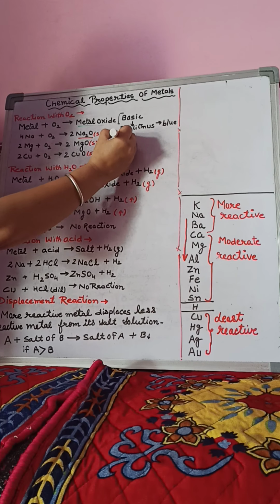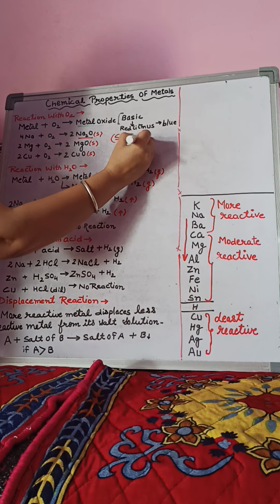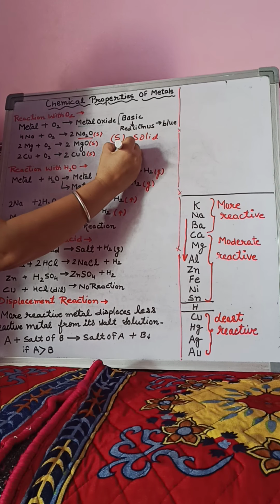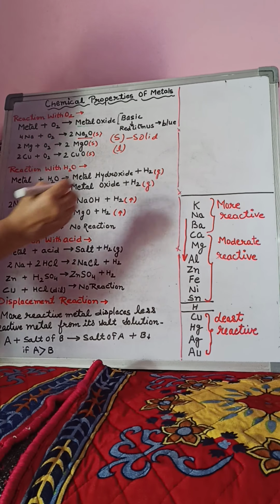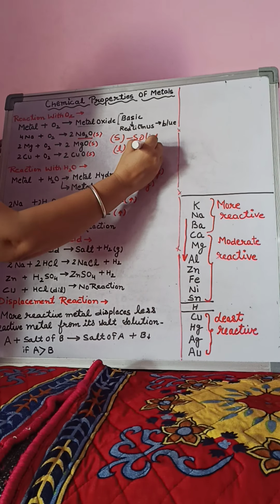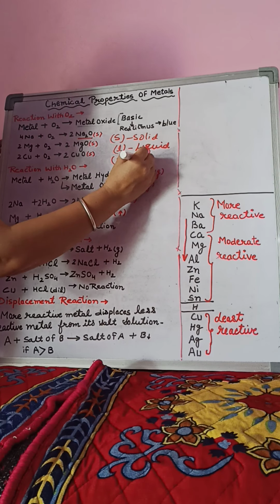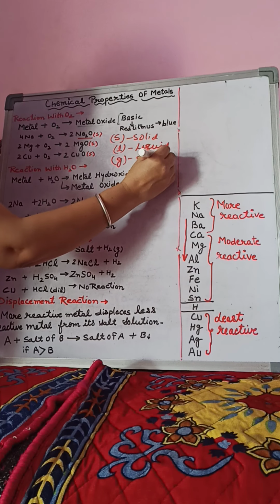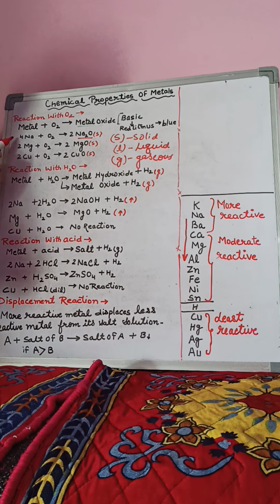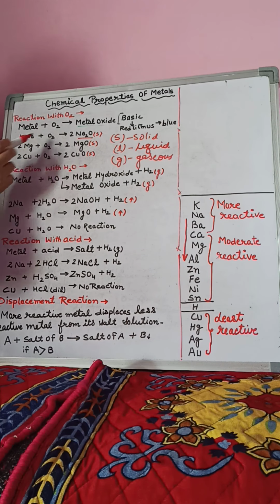For example, (s) stands for solid state. Similarly, (l) written in brackets represents the liquid state of any substance, and (g) stands for the gaseous state of any compound.